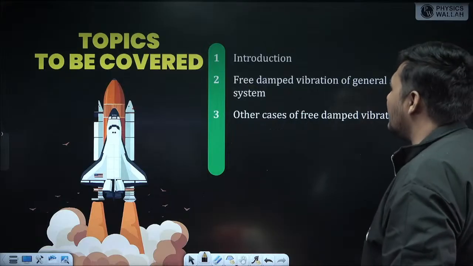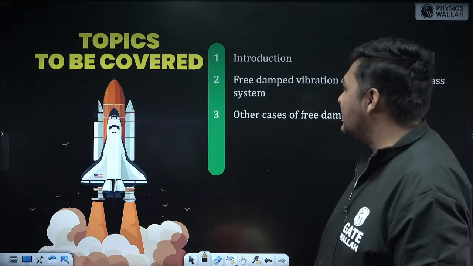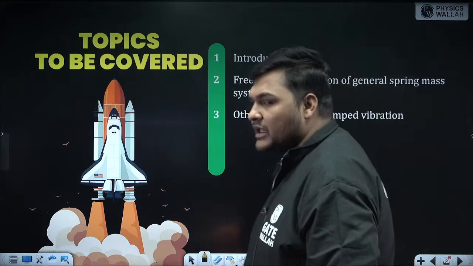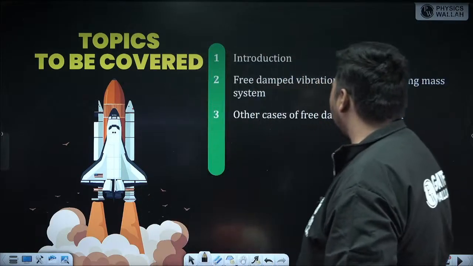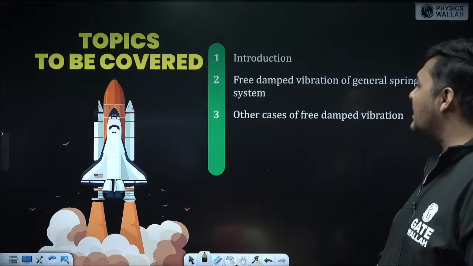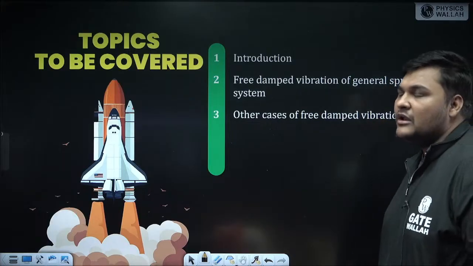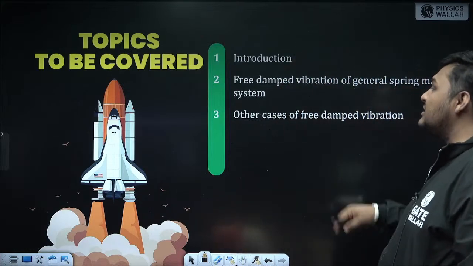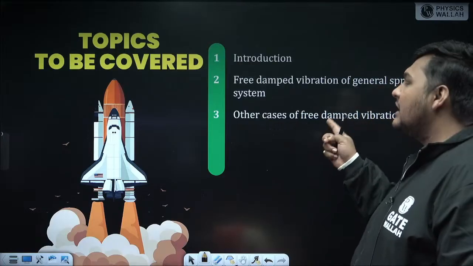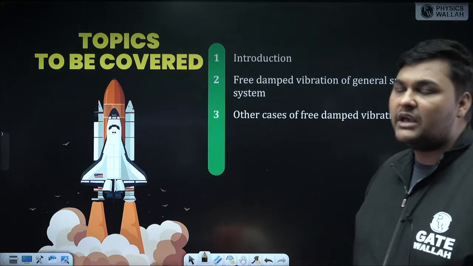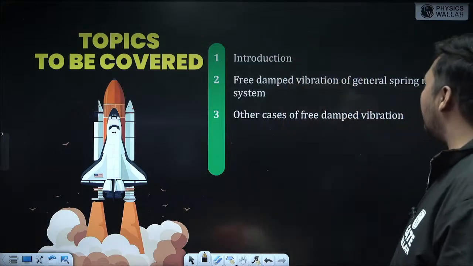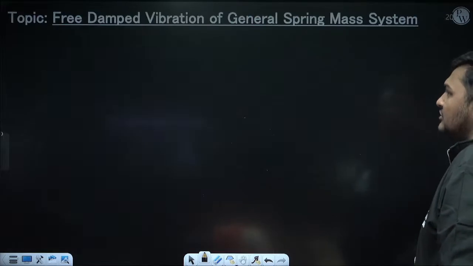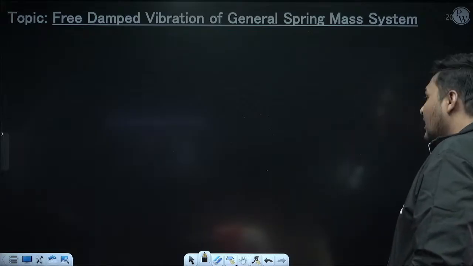First we'll discuss its introduction, that is, what is free damped vibration. Then we'll discuss free damped vibration of general spring mass system. After that, we'll discuss free damped vibration of other cases, meaning cases other than the general spring mass system. Yesterday in natural vibration also, we first discussed the general spring mass system, then other cases. Similarly, first we will discuss free damped vibration for the general spring mass system, then other cases. First of all, what is free damped vibration?